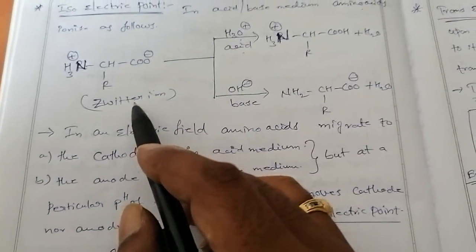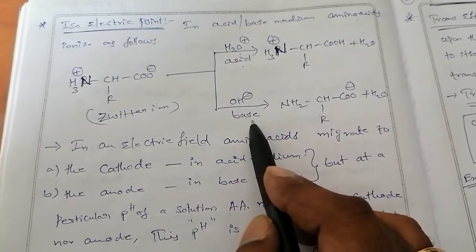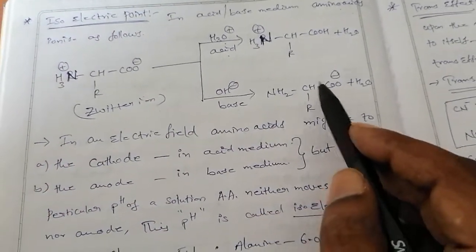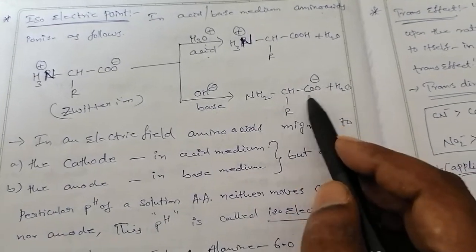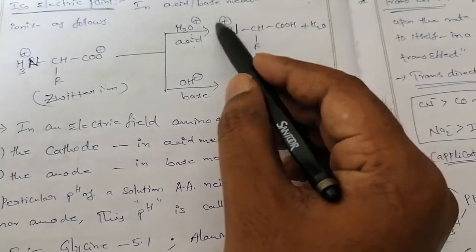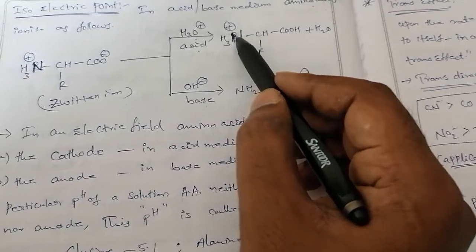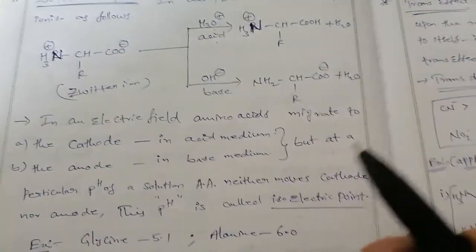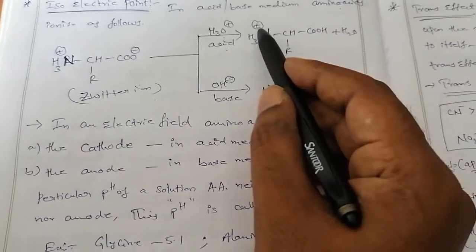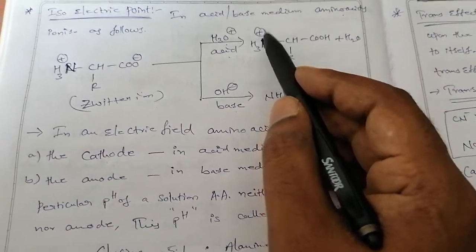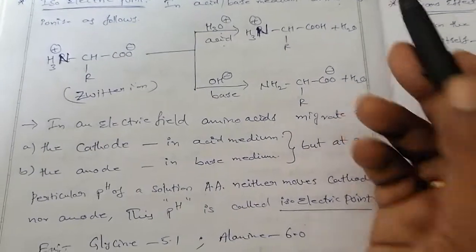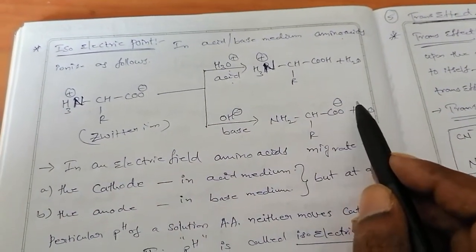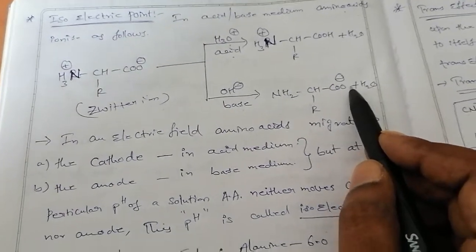Similarly, in presence of base medium, the base is going to neutralize and it is converted to COO minus. Based on the medium, sometimes it moves to the cathode side, sometimes the anode side. When it has the positive charge, it moves towards the negative electrode side. Now it has a negative charge, hence it moves towards the positive anode, the positive electrode side.